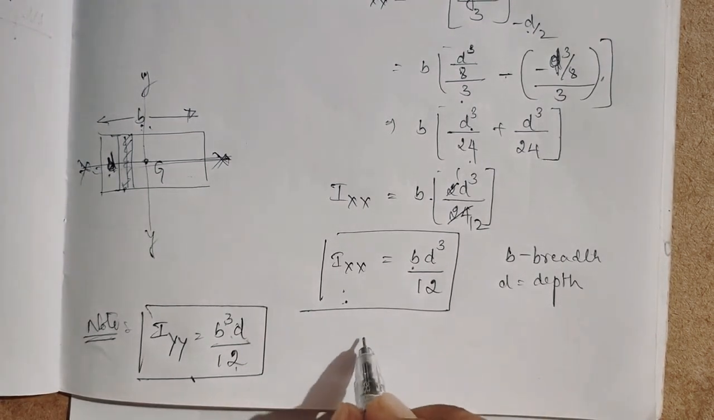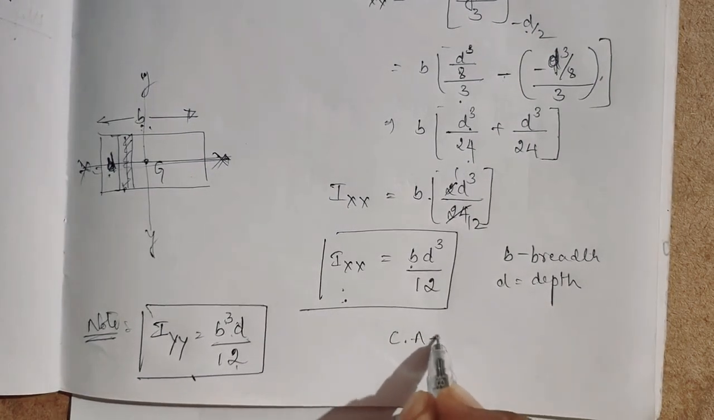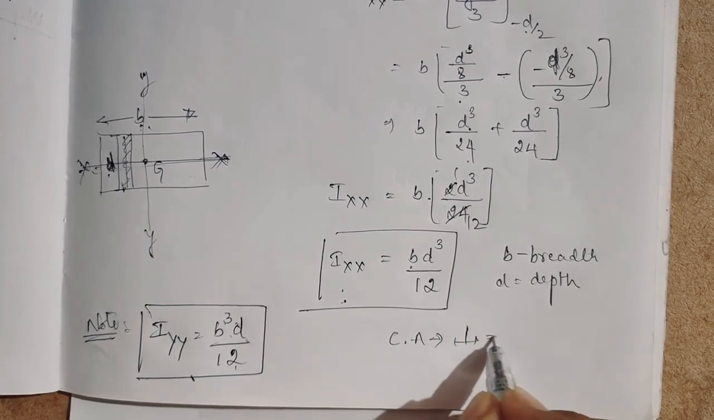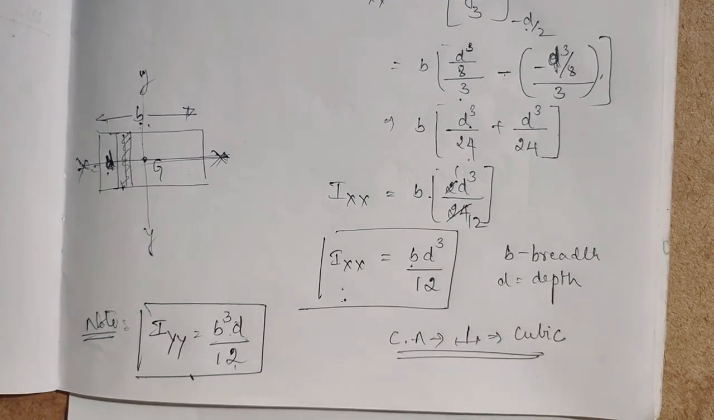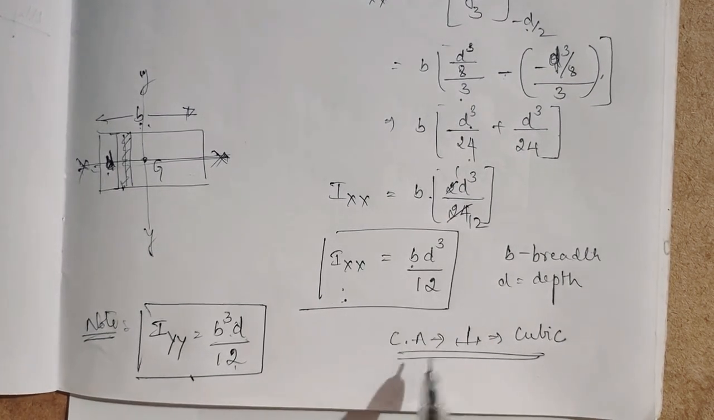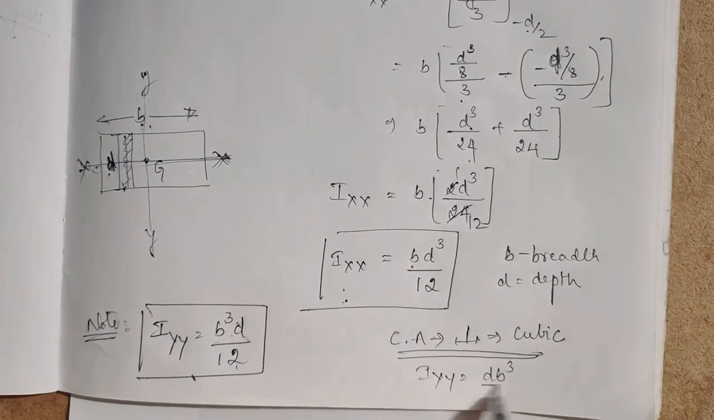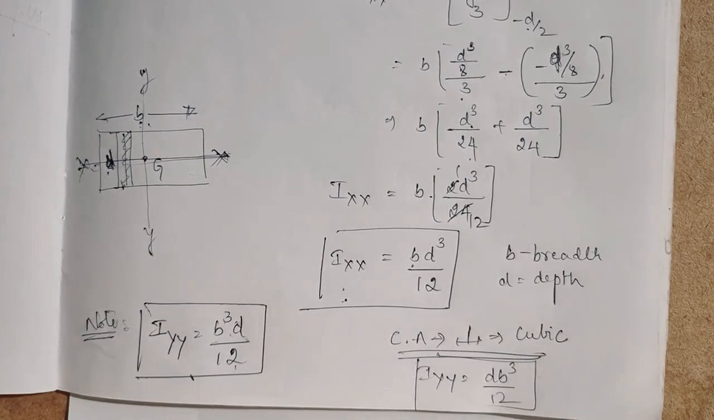Whichever centroidal axis you take, for that, whichever dimension is perpendicular will be cubic. So it is easy to remember. So Ixx is bd cube by 12 or Iyy is equal to db cube by 12. Next we will see the moment of inertia of a circle.